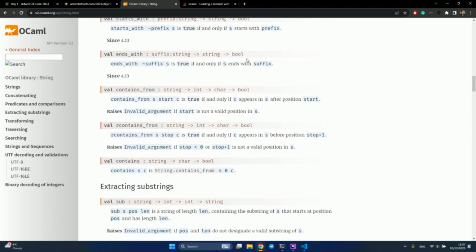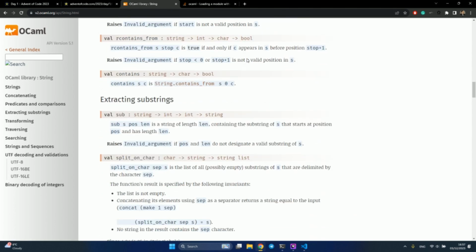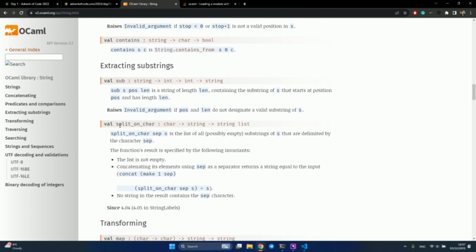Starts with, ends with, contains. Yeah. Oh, there is split on char. Split on char returns a list of all possibly empty substrings of s that are delimited by the character. Okay, sounds like this is what we want. We can just split by line break, and we will split by lines.